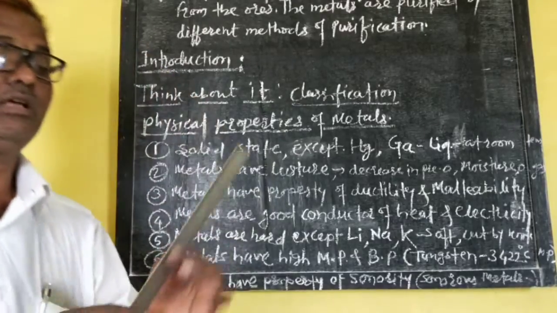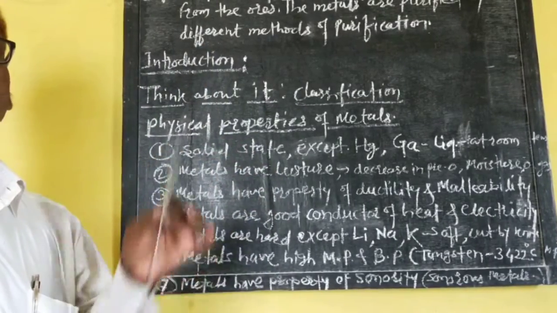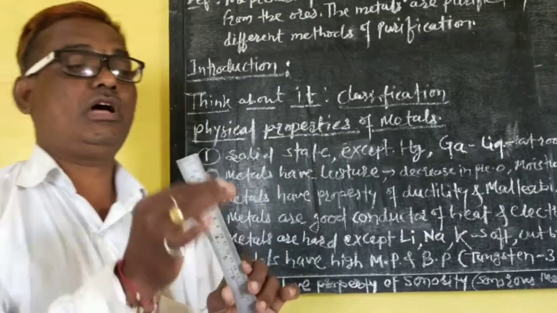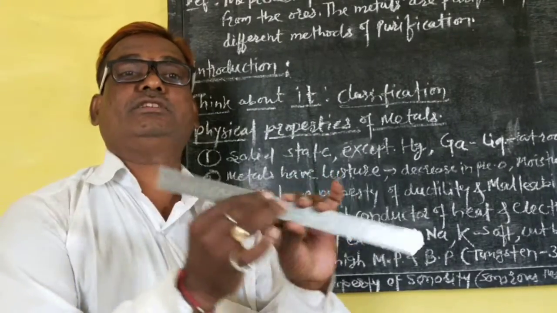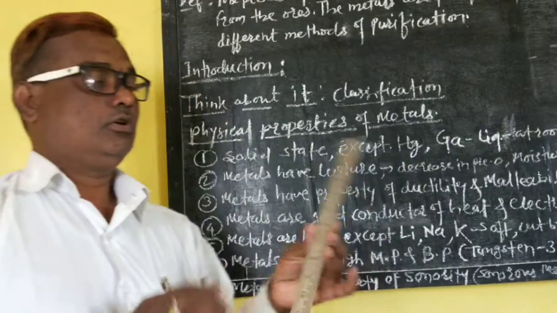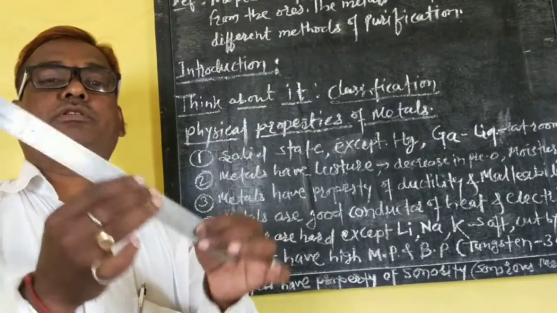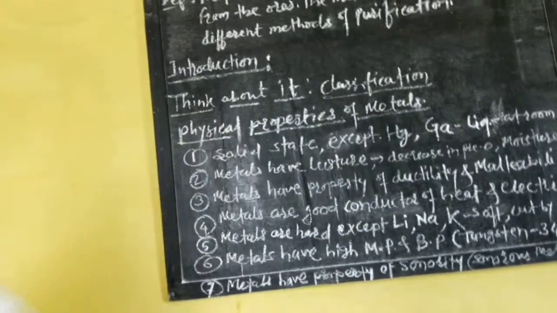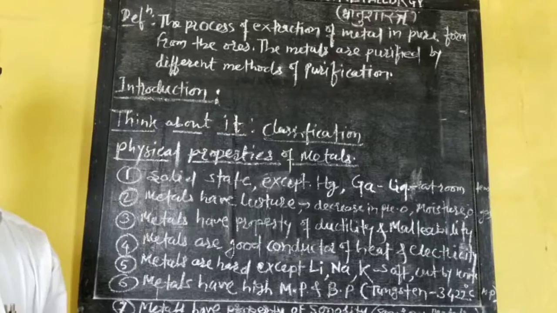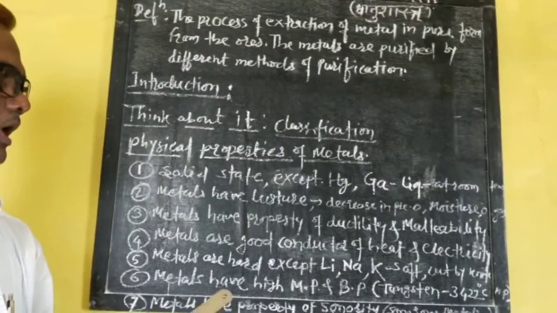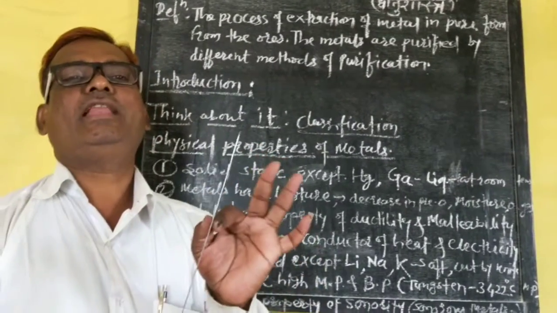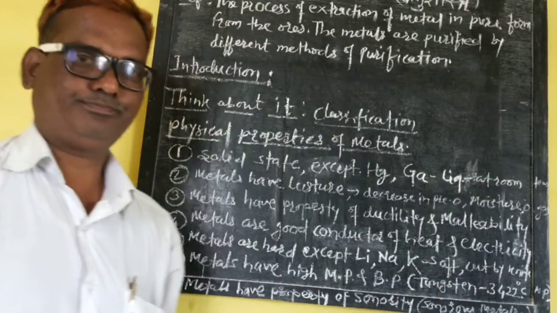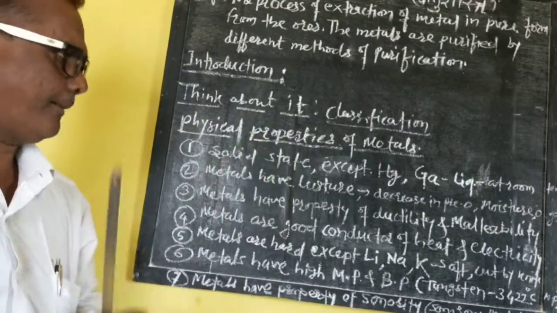When we strike the metal, it becomes like a sheet. This scale is also of metal. This is the property of malleability. We can make sheets.